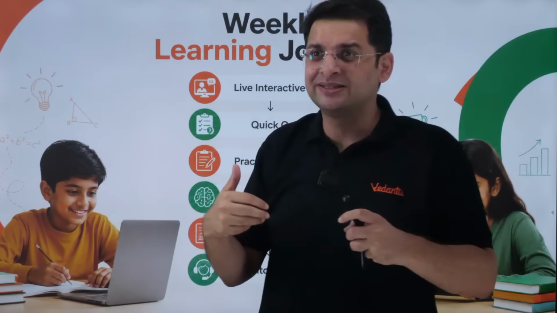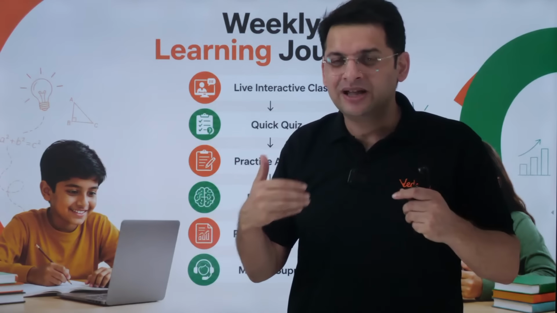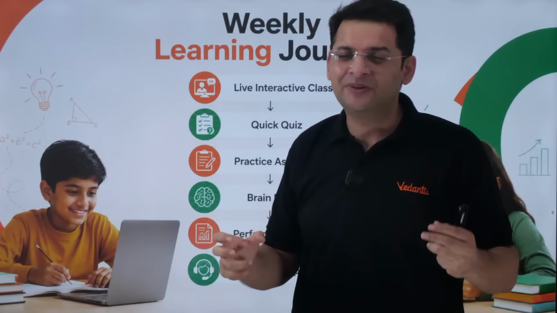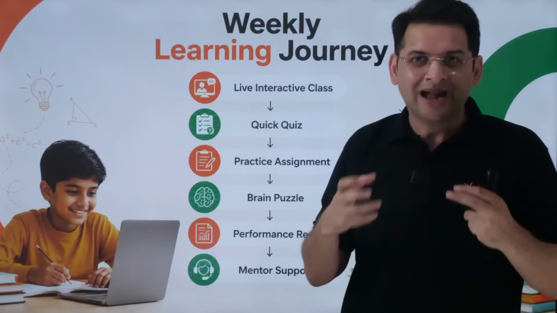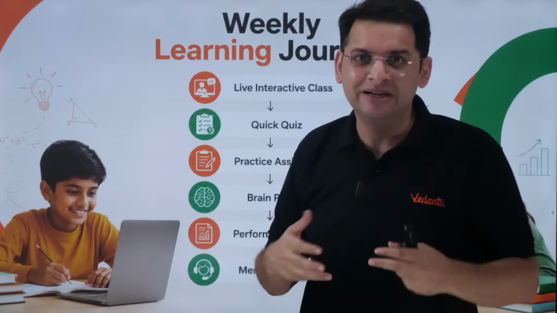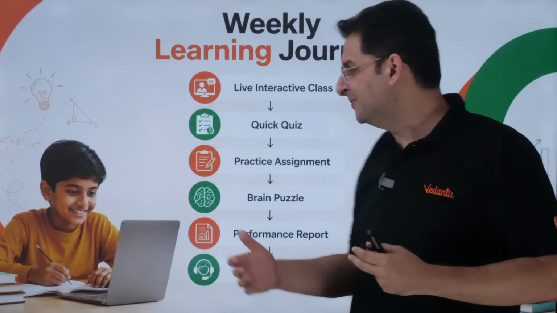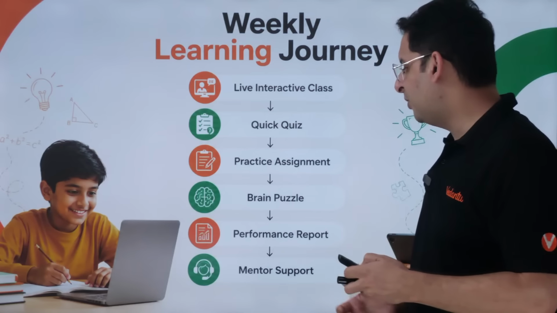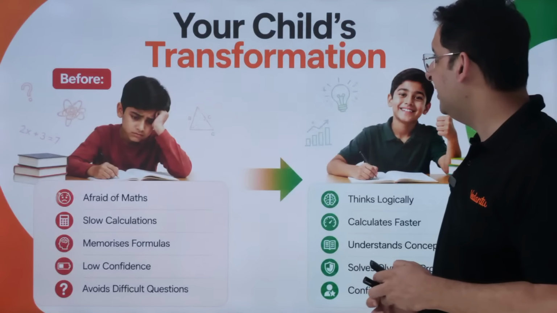Right. So we want this habitual habit to be formed in the family. Right, so there's a problem and everyone in the family is trying to contemplate on the problem and discussing that problem on the dinner table. Right, so we call it DTP, and of course monthly reports and performance reports are given separately.